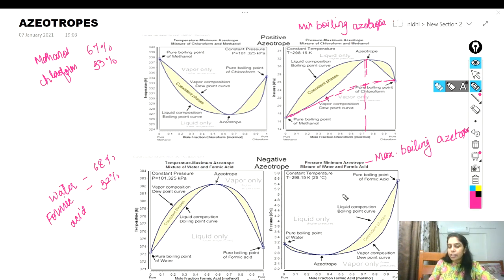In the negative azeotrope, here you can see that it shows the negative deviation from Raoult's law. Let me join these 2 points. So you can see it shows the negative deviation from Raoult's law.